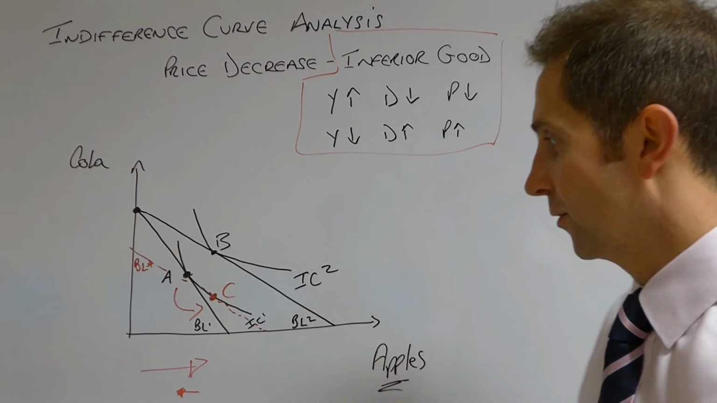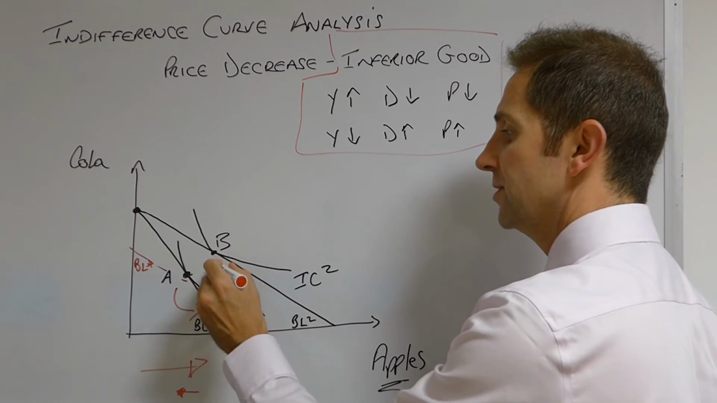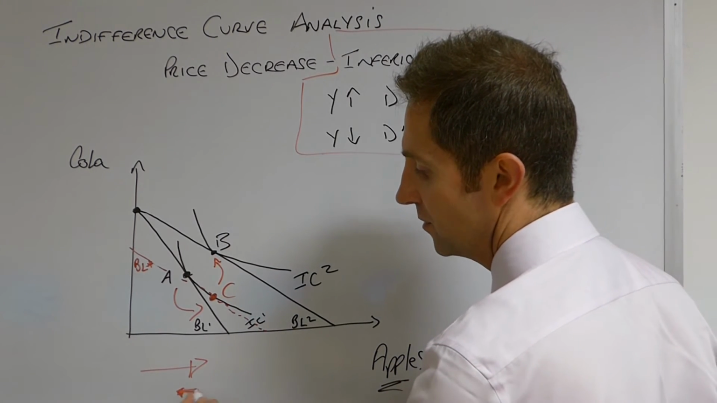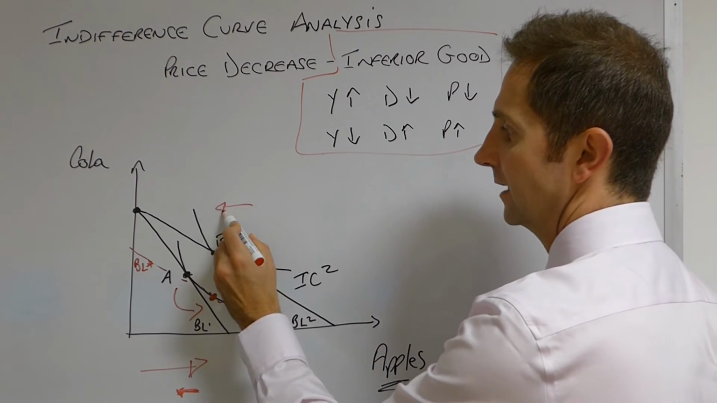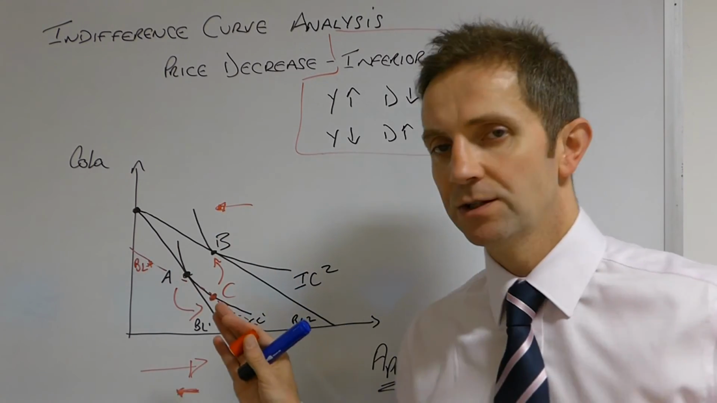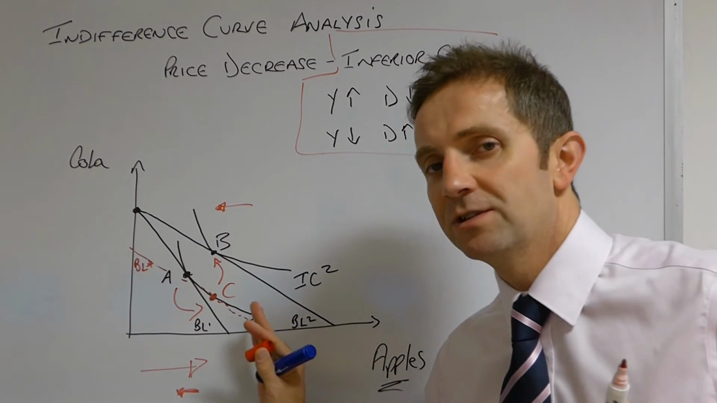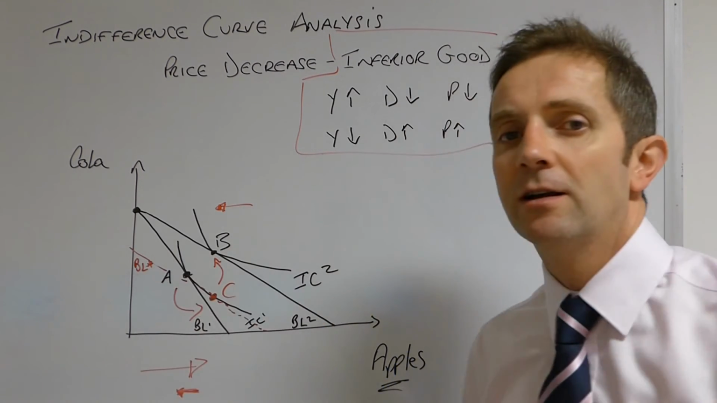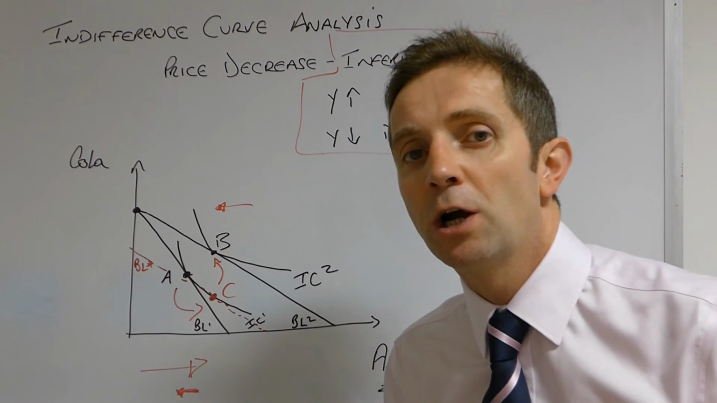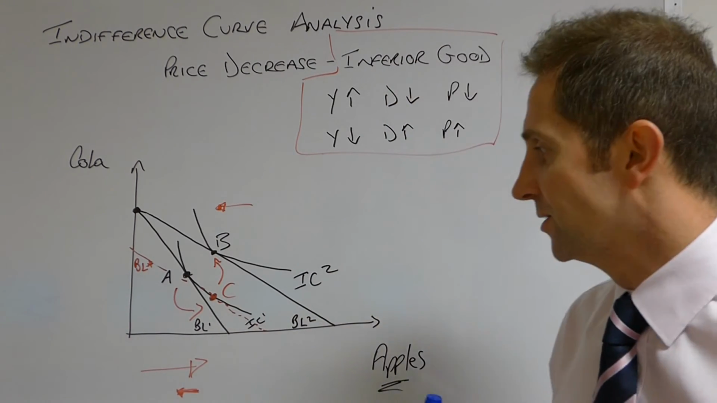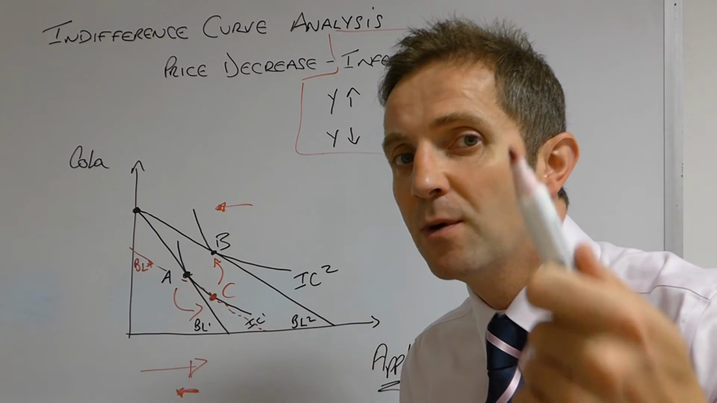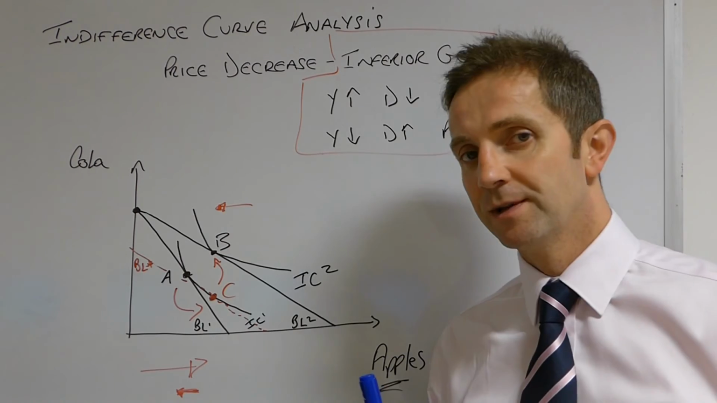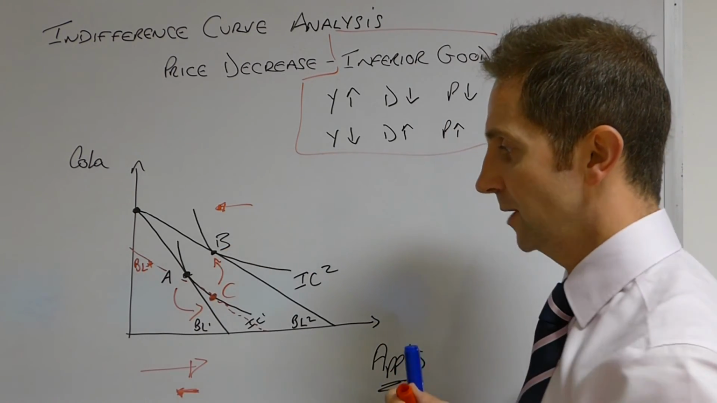So this movement from C to B represents the negative income effect, and it's negative because it's moving us back in this direction. So we're consuming, as you can see here, less apples, and we're actually ending up consuming a little bit more cola, even though it's more expensive. We're actually choosing to buy the more expensive good, cola, rather than the now relatively cheaper apples, which is the reason why we end up back at point B.